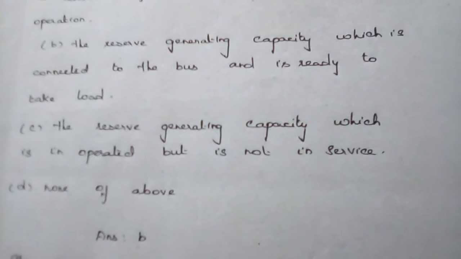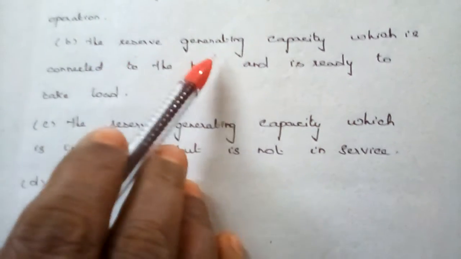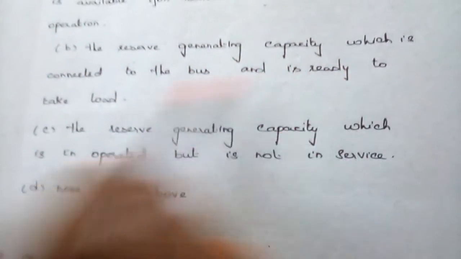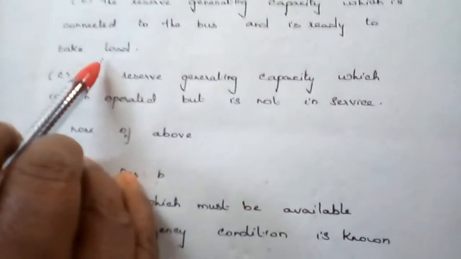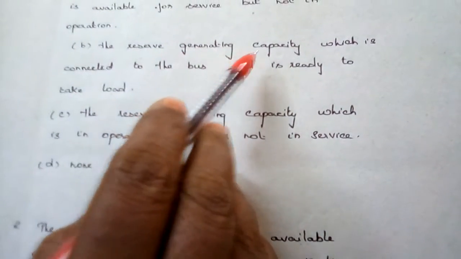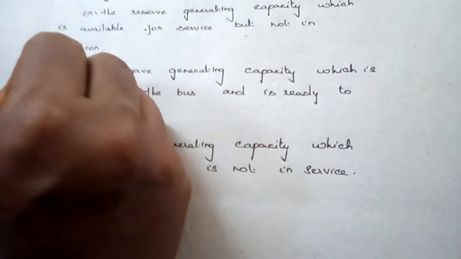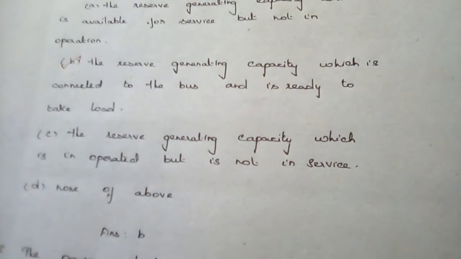The reserve generating capacity which is connected to the bus and is ready to take load is known as spinning reserve. Option B is the correct answer.